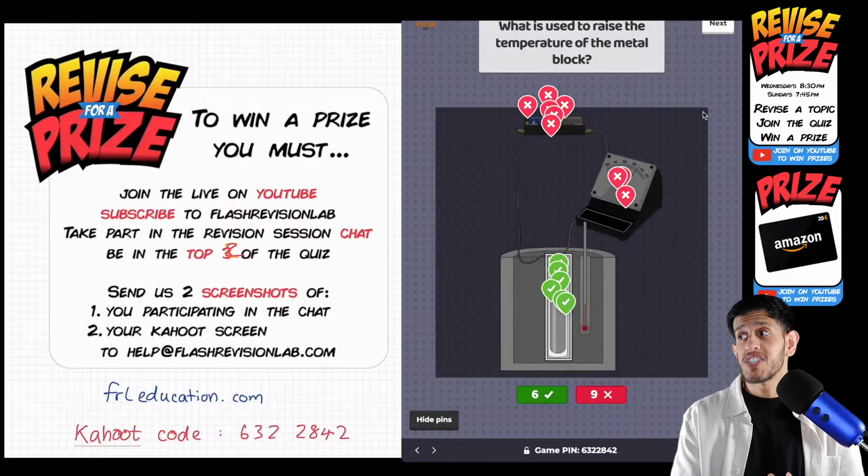Yeah, immersion heater. I did mention it earlier. Immersion heater is the method. So only 6 people got that right. So we're already splitting off a top 6, maybe.